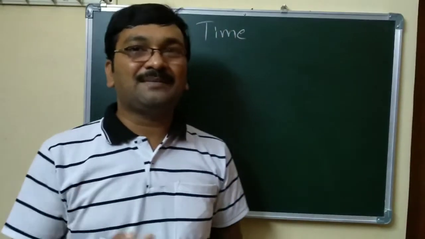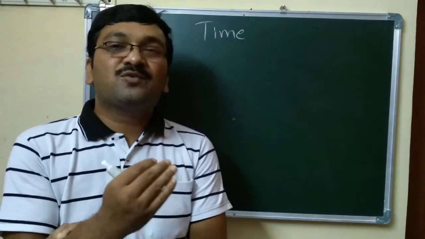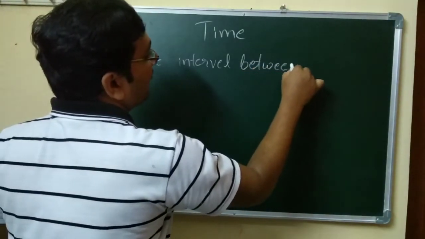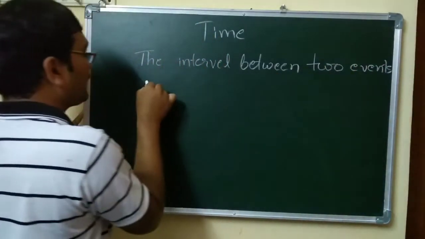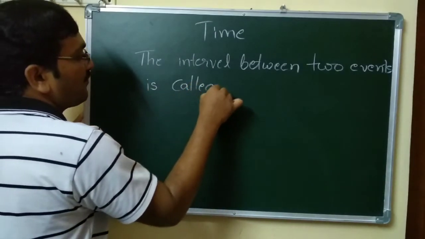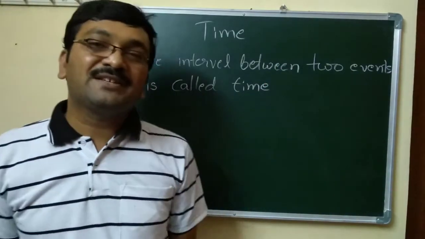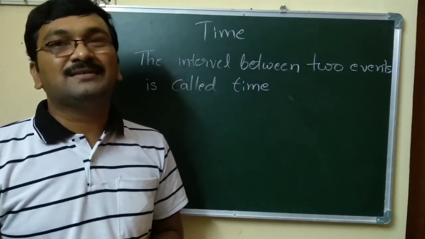How can we define time? The definition is: the interval between two events is called time.